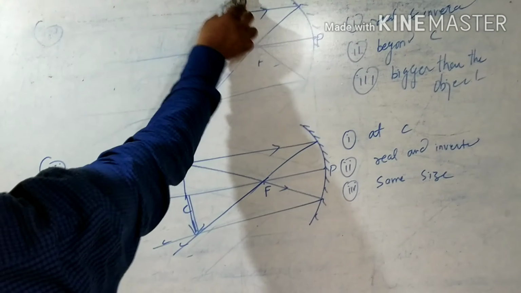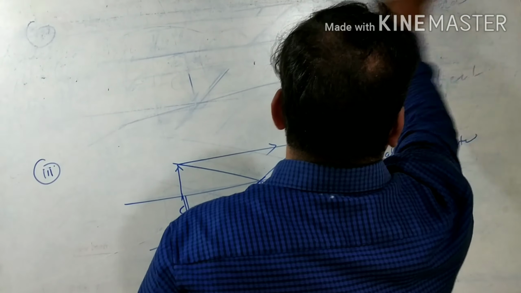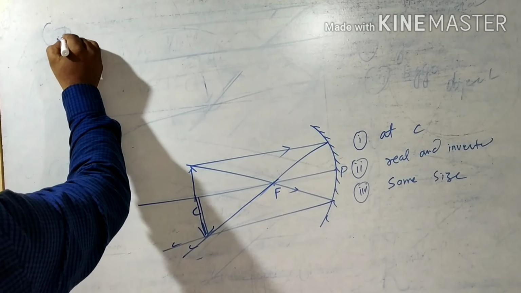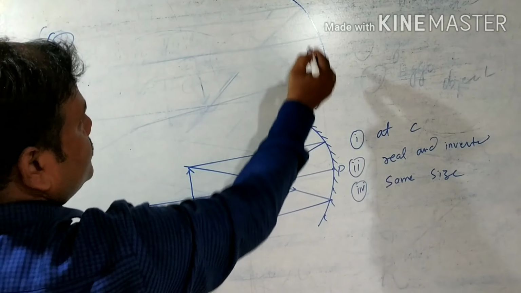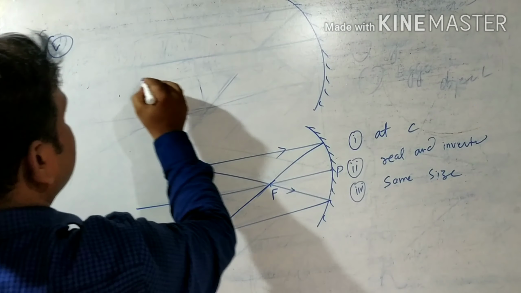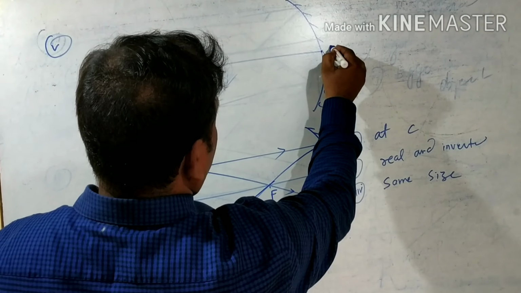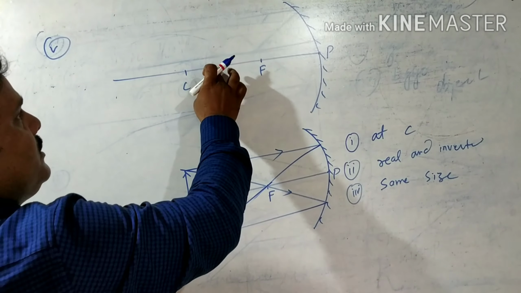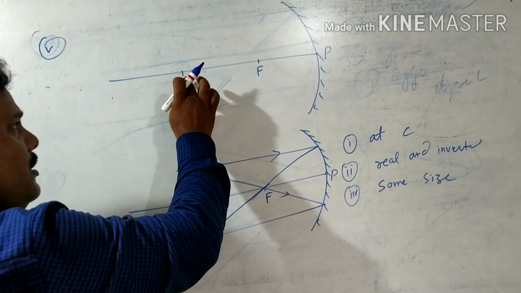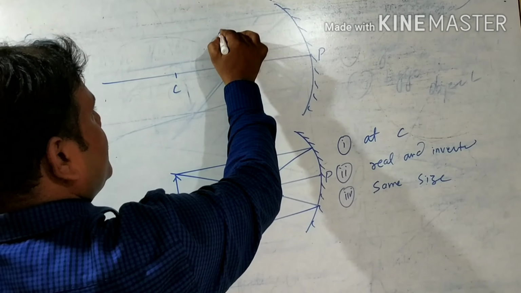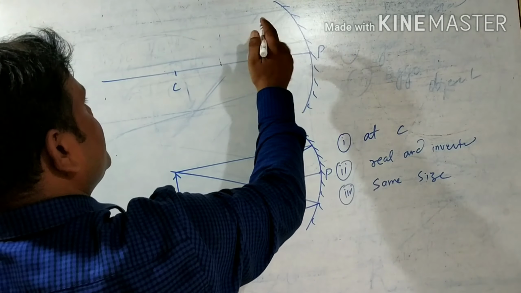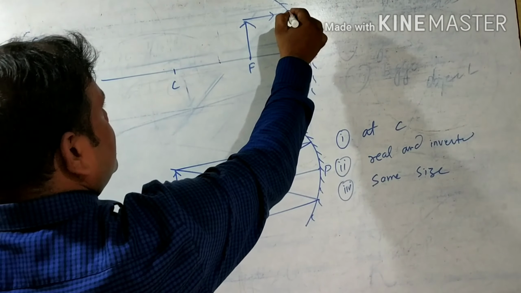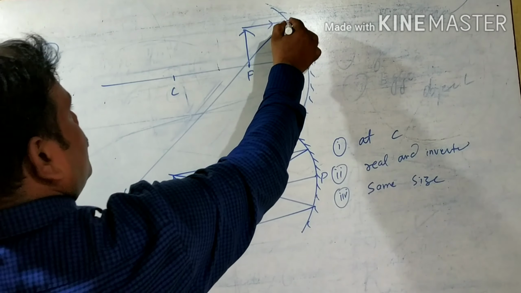Okay, so these are the conditions, these are very important, generally coming in exam, so you have to do the practice. After the fourth number we go more closer to the mirror. In fifth condition, just see here, this is the mirror, you take one line as a principal axis. Okay, here when the object is placed at focus, one line you take parallel to the principal axis, it will pass through focus like this.